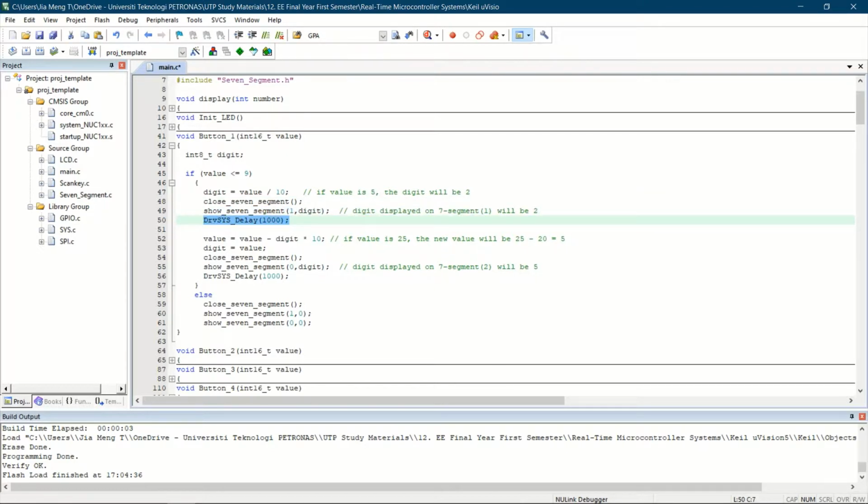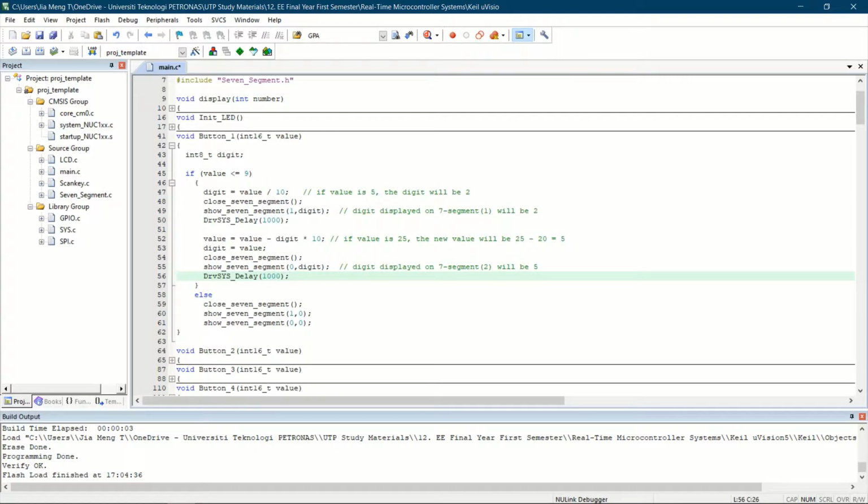This is just the delay, and for this part, it will show the 0 position number of the value. So let's say if it's 5, you get 0.5.